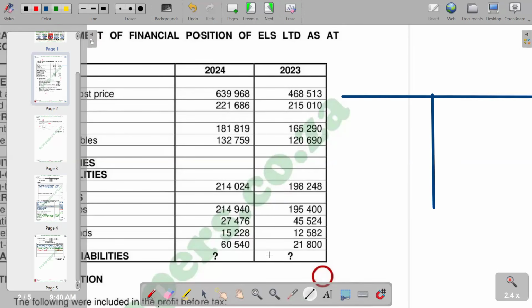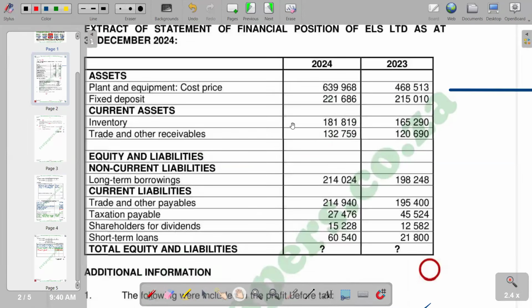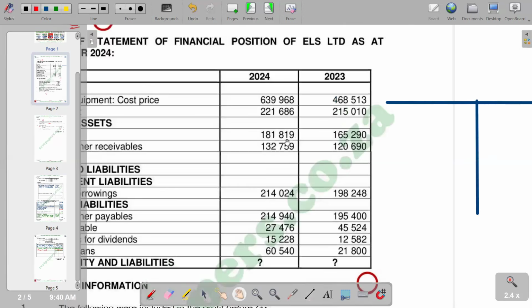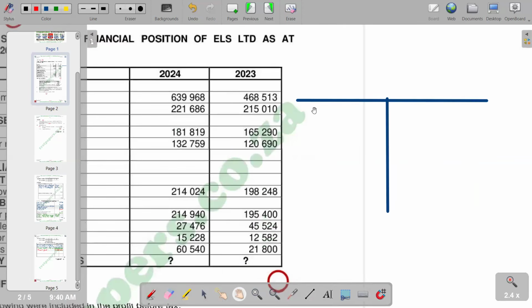Remember, with this T account, we are going to say for our plant and equipment, we have got balance at the, remember, this is cost price. So we are saying the balance at the beginning should be on the debit side, which is 468,513. Then balance at the end should be on the credit side, 639,968, which is this one.